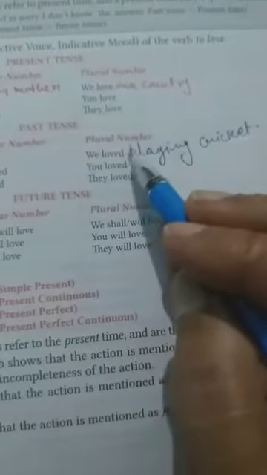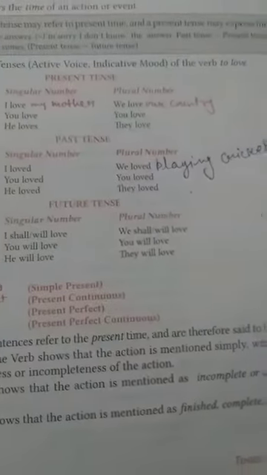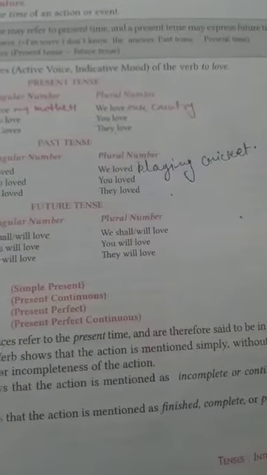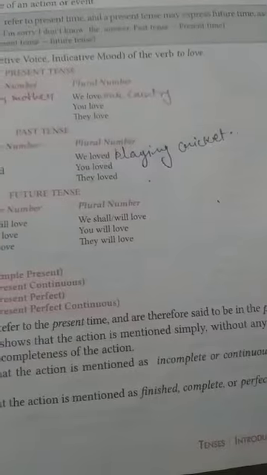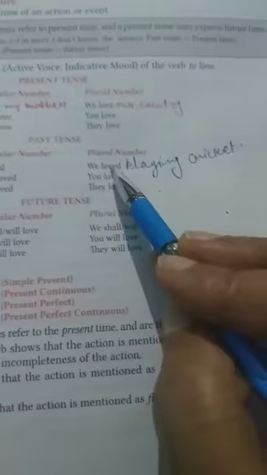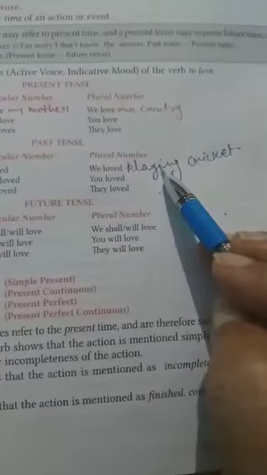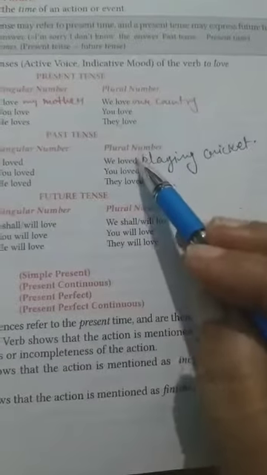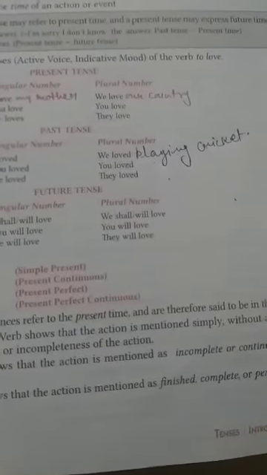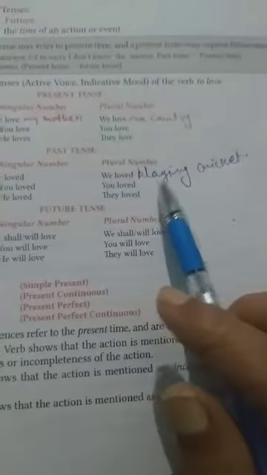Now if you want to change the sentence into negative, then what will be the structure? You may note down. The structure will be subject plus did plus not plus verb's first form plus object. Here what is the object? Playing cricket is the object and loved is the verb. We is the subject. So subject plus verb second form plus object is the structure for the past tense positive sentence. Okay, for affirmative sentences, we always use subject plus verb second form plus object.